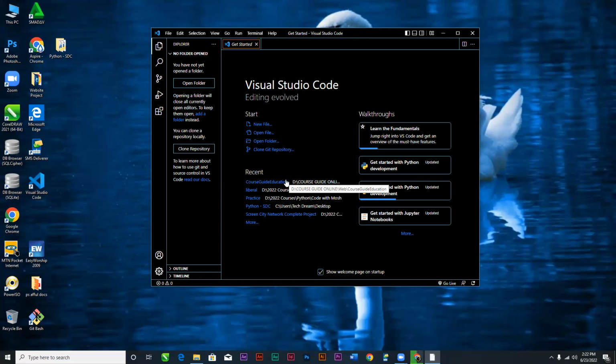Without the extension, you cannot execute. You can write the code, all right, but you cannot execute it because it doesn't have access to the Python software. It is the Python software that takes the code and then executes it. But if there is no connection between them, it cannot run it. So that is why there must be that extension, which is going to connect the Python software and Visual Studio Code, so that you'll be able to successfully run Python code in Visual Studio Code. Do you understand it now?